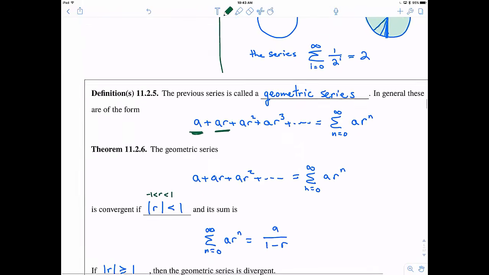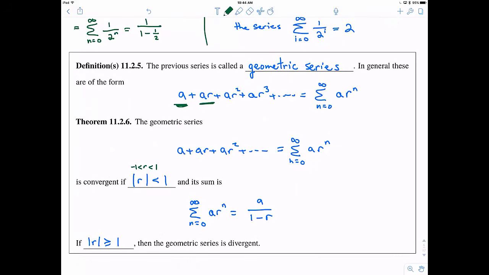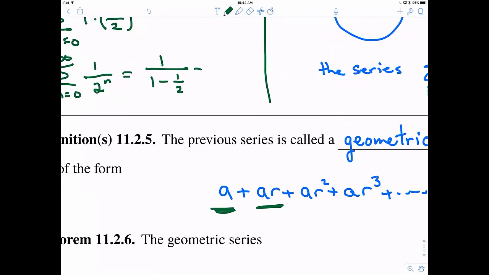Okay, now plugging this into my formula, we know then that the sum from n equals 0 to infinity of a times r to the n, so that's 1 times 1/2 to the n. Another way you could write this, distributing the n to both the numerator and the denominator, well, 1 to any power is going to be 1. So it's going to be 1 over 2 to the n. This is equal to, and according to our formula, this is a over 1 minus r. So simplifying this down, we get 1 over 1/2, and instead of dividing by a fraction, let's go ahead and multiply by the reciprocal.